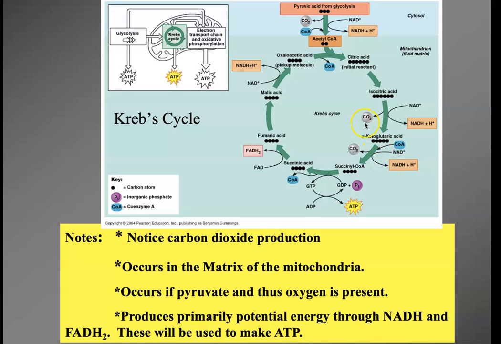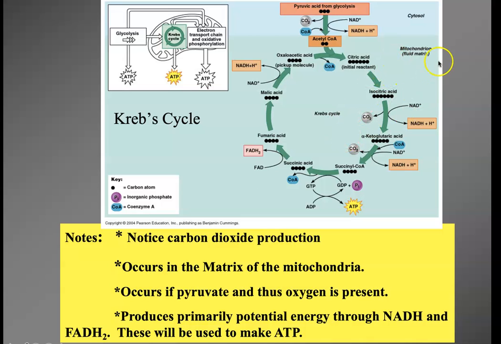And the last thing you get out of this is carbon dioxide. So when we use oxygen, we produce carbon dioxide. This is where it comes from. You get carbon dioxide from the Krebs cycle. So again, what do you get from the Krebs cycle? You get potential energy in the form of NADH and FADH2, you get a little bit of ATP, and you get carbon dioxide. You will hear me say, you use oxygen, you produce CO2. This is where the CO2 comes from when you are working aerobically.